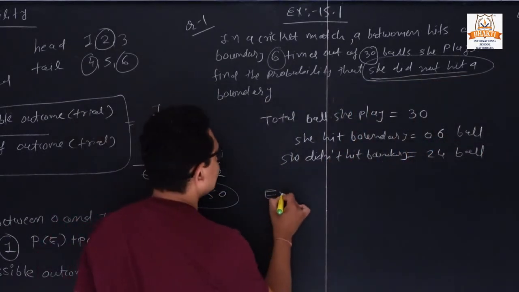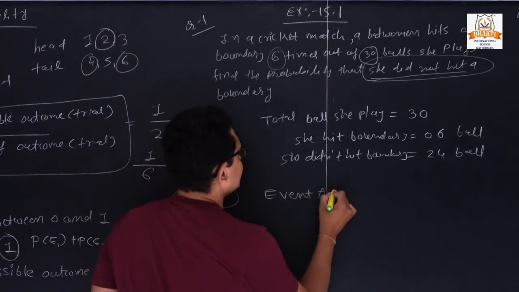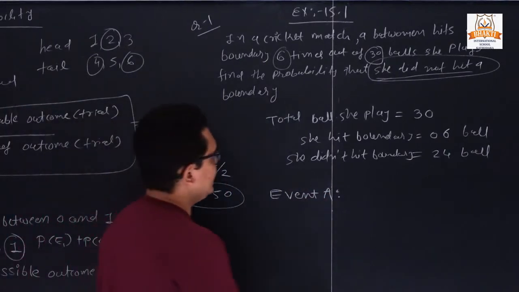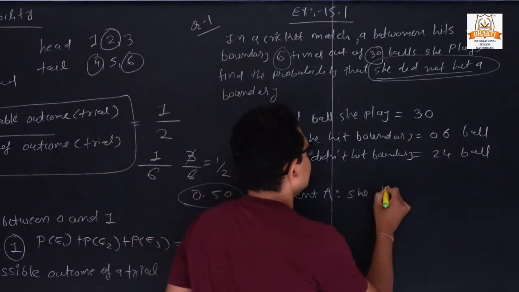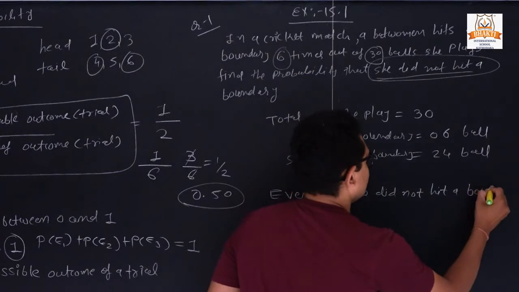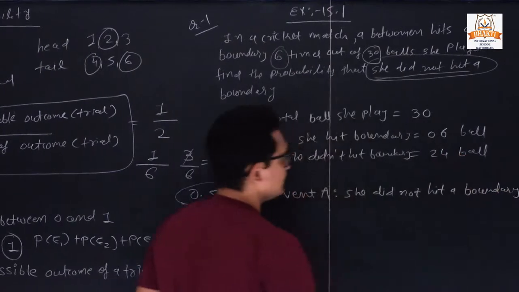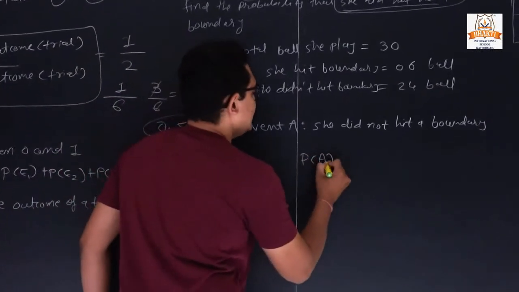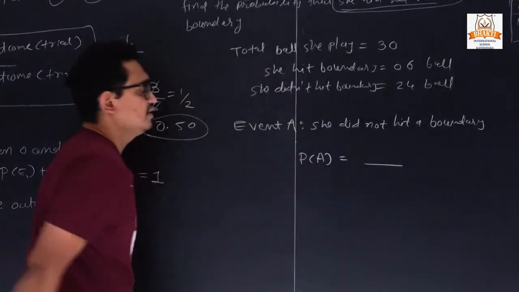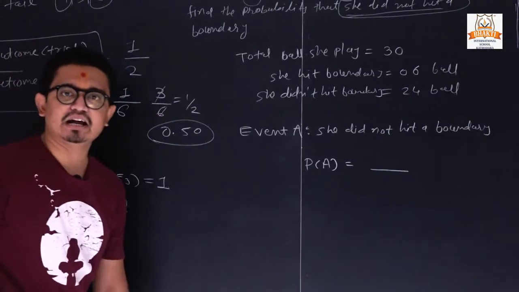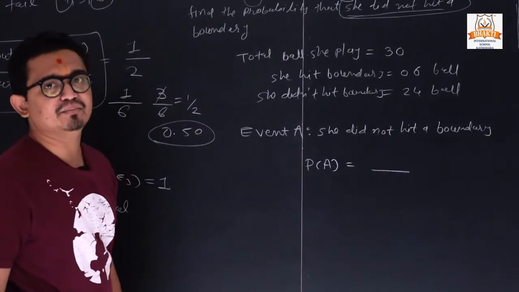So we can declare it is event A. You can take any alphabet. Event A, she did not hit a boundary. Clear? So P of A is equal to. So what is its formula? Number of favorable outcomes upon total number of outcomes.